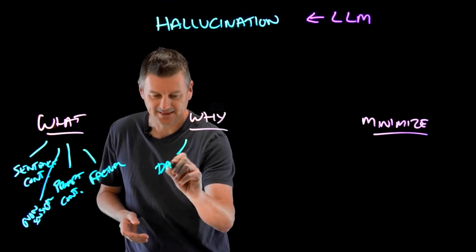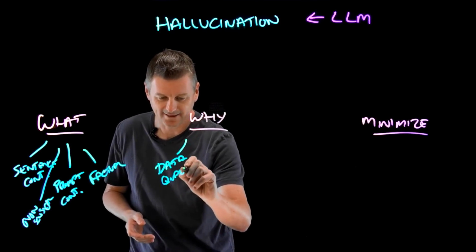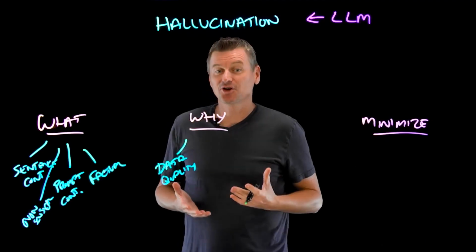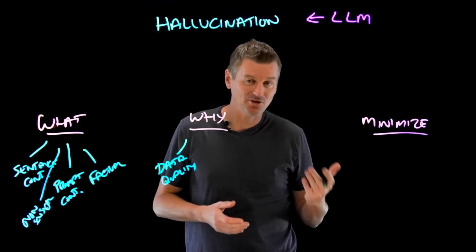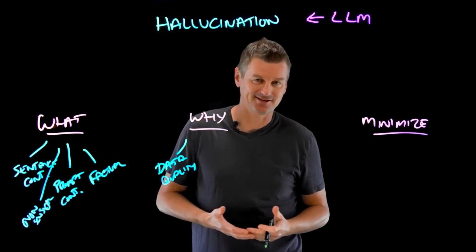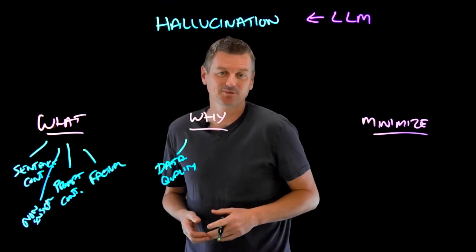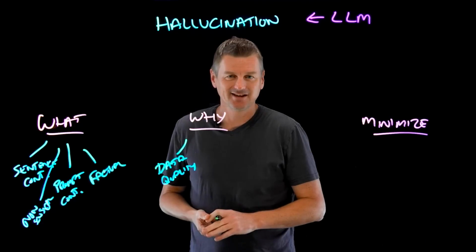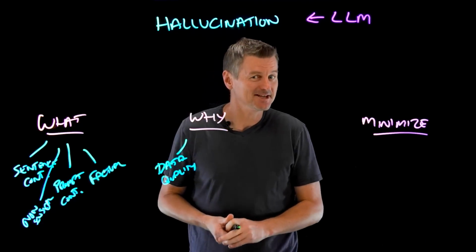One of those is data quality. Now, LLMs are trained on a large corpora of text that may contain noise, errors, biases, or inconsistencies. For example, some LLMs were trained by scraping all of Wikipedia and all of Reddit. Is everything on Reddit 100% accurate?